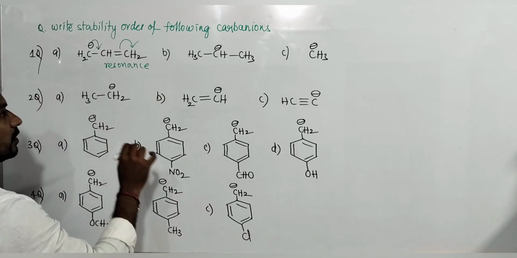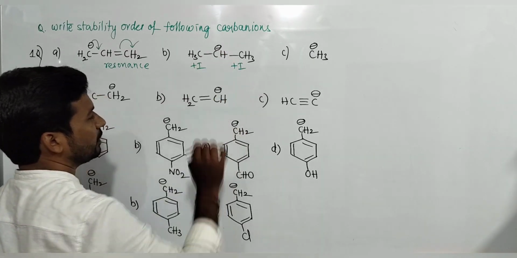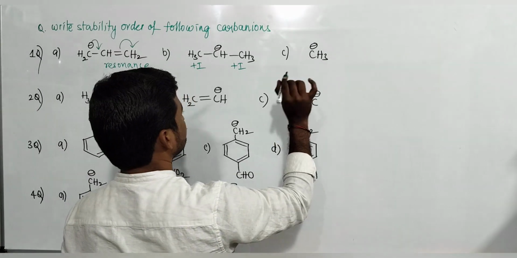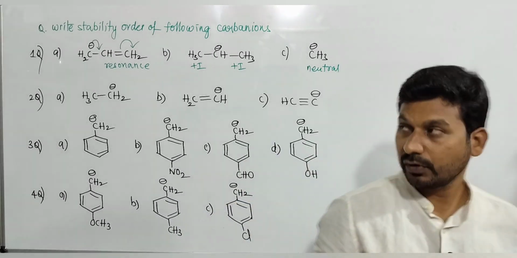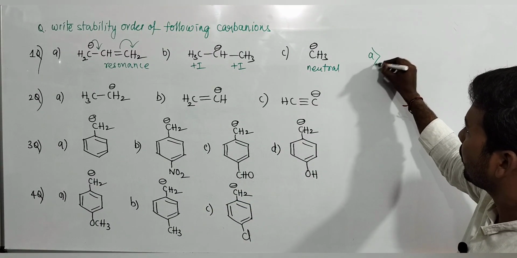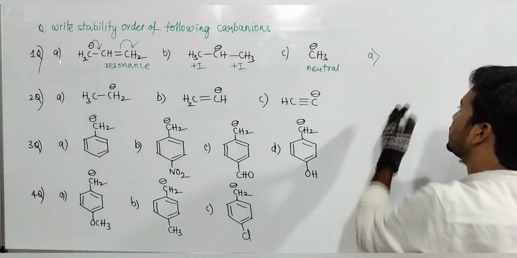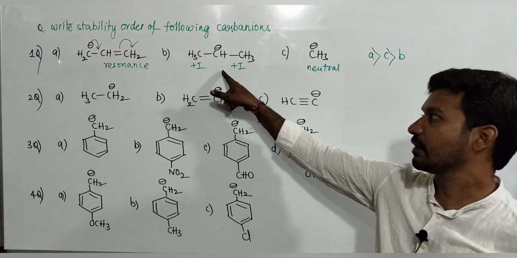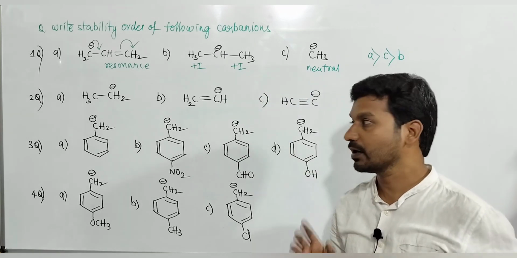So it is stable. Here this is a plus I effect. Plus I effect destabilizes the carbanion, very, very unstable. Three hydrogens are neutral. So which one is more stable? Definitely A is more stable than C, which is more stable than B. B is very, very unstable due to the plus I effect. Minus I groups stabilize the carbanion, plus I groups destabilize the carbanion.